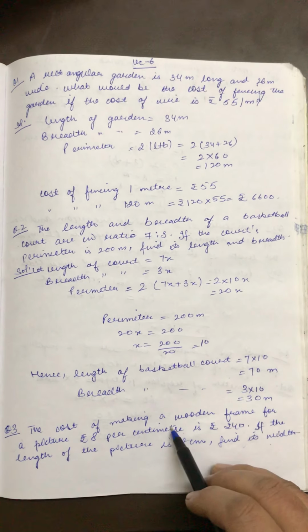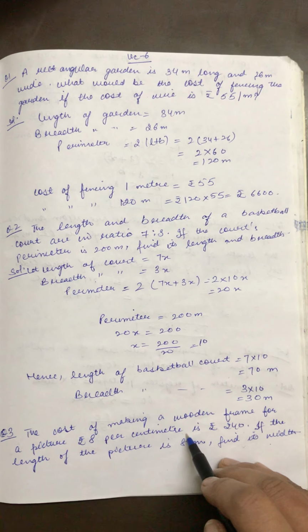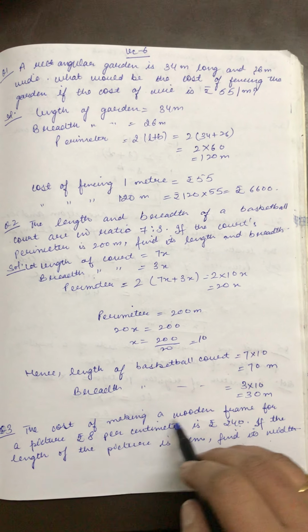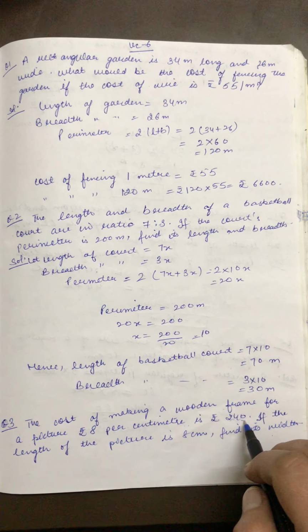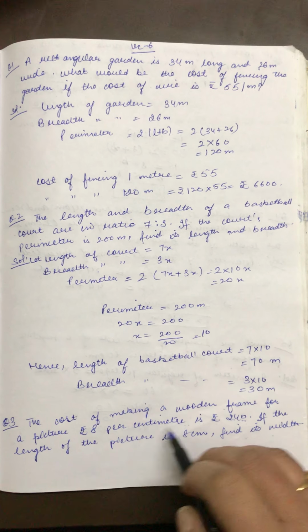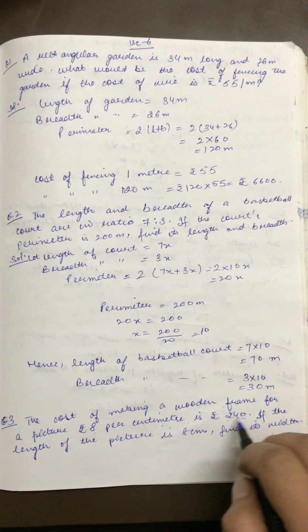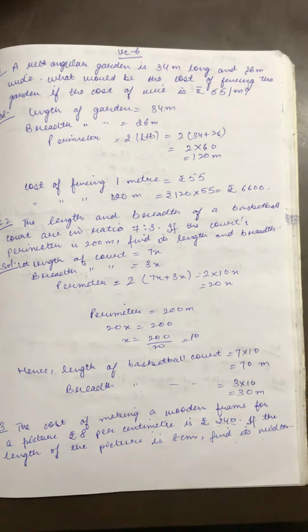Third question is, the cost of making a wooden frame for a picture at rupees 8 per centimeter is rupees 240. What does this mean? For per centimeter it is rupees 8 and the total cost is rupees 240. If the length of the picture is 8 centimeter, find its width.